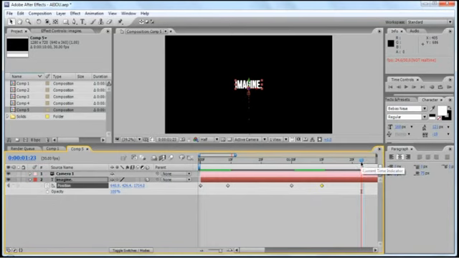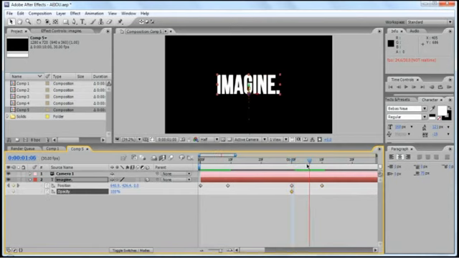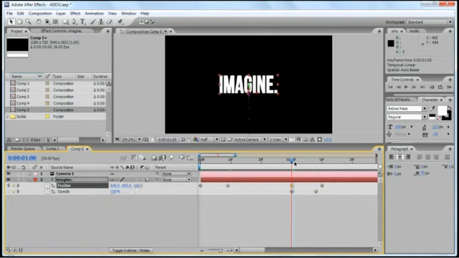We also want the text to fade out, so I'll set a keyframe at 1 second and then set the opacity to 0% to fade out. We also need to offset the layer, so we move to the third keyframe and set the Z-axis to 100 pixels. So far, this is what we got. If you want to preview your composition, just press the space bar.